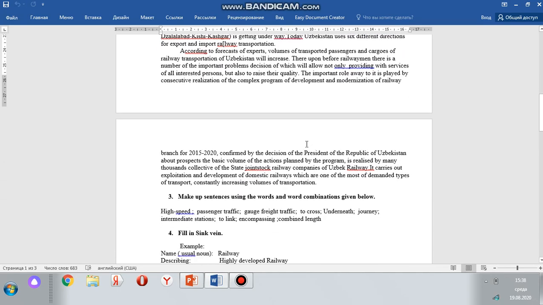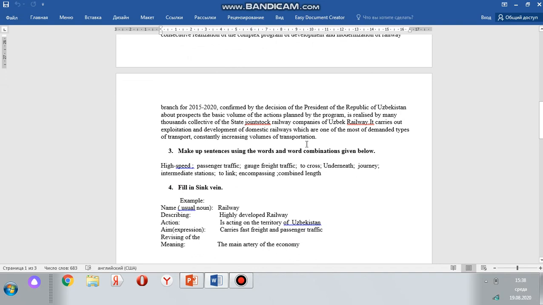After skimming, you should make up sentences using the words and word combinations given below. For example, high speed, passenger traffic, gauge, freight traffic, to cross, underneath, journey, intermediate stations, to link, encompassing, combined length.